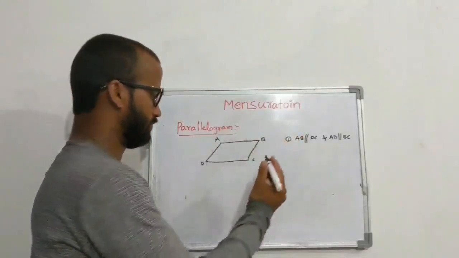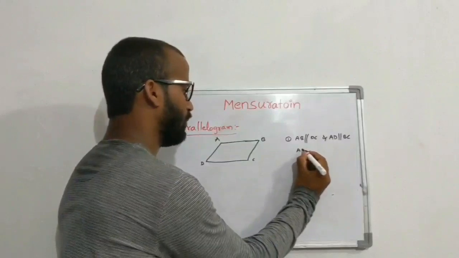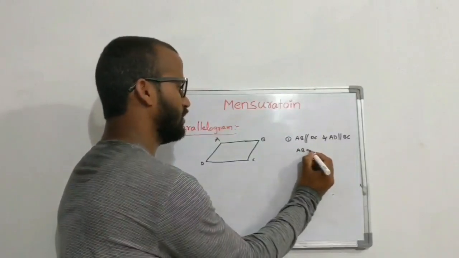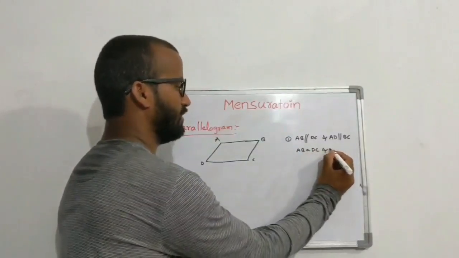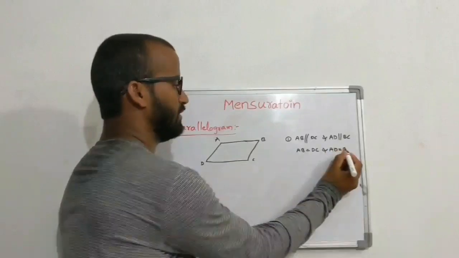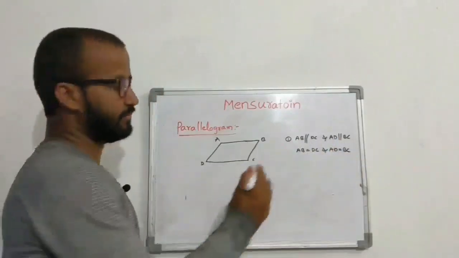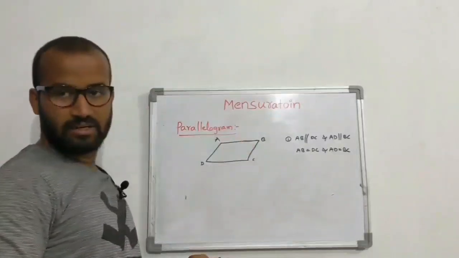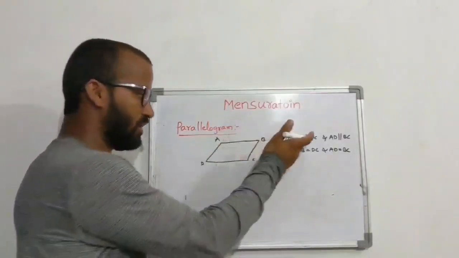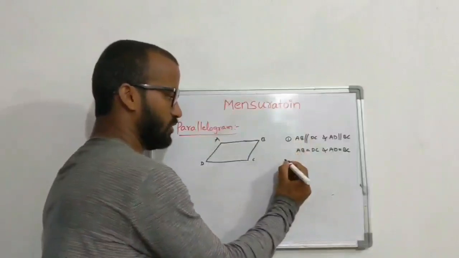Opposite sides are parallel and opposite sides are equal. AB is equal to DC and AD is equal to BC. That is what we are telling in the first point.